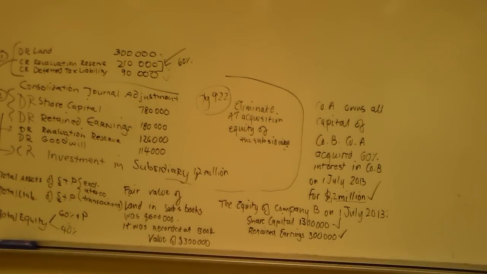So what I'm saying to you is that when we do this journal entry here, we don't take 60%, we take 100%. But what we've got here is the 60% of the equity.